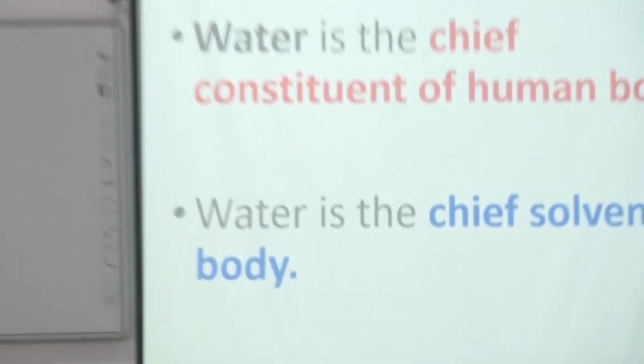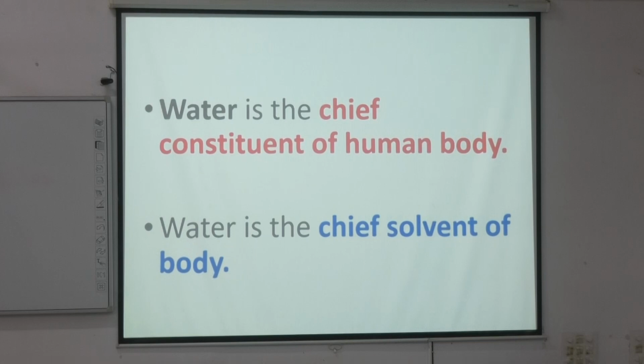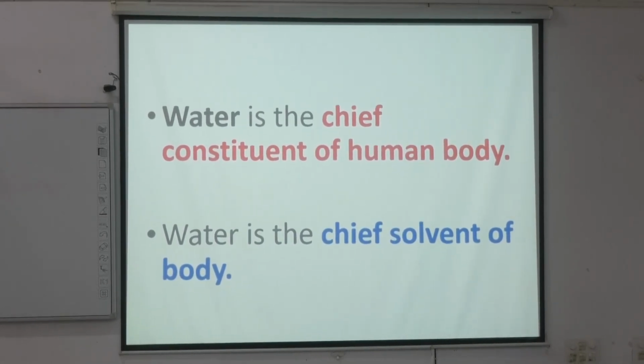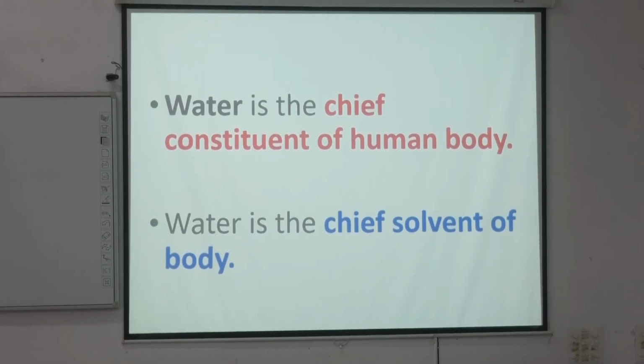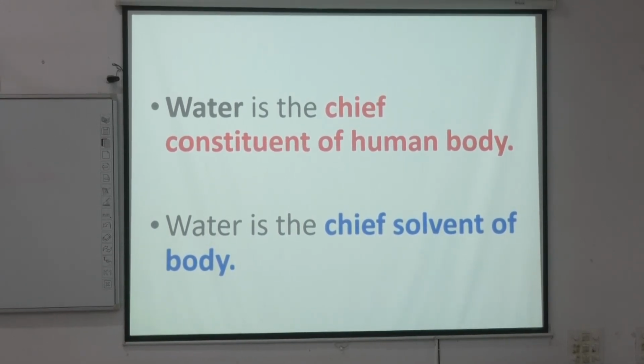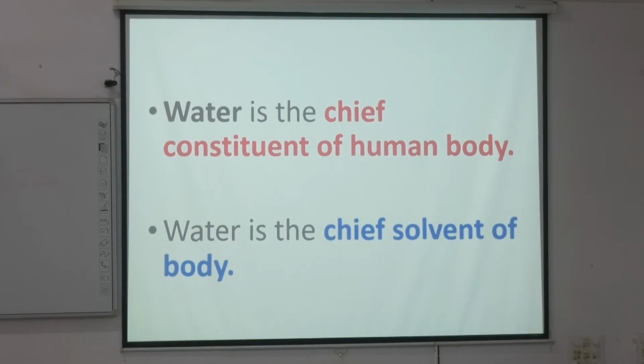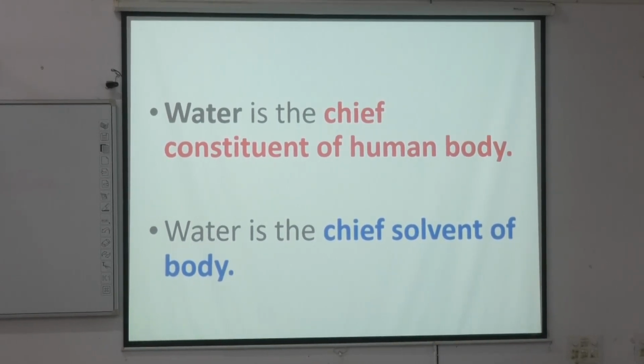So first we discuss body water. Body water, as you know, is generally present in our blood, mainly in the circulatory system. It is helpful for transport of different constituents to particular organs and tissues, to provide nutrients and other things.